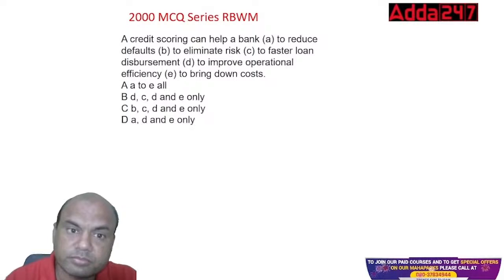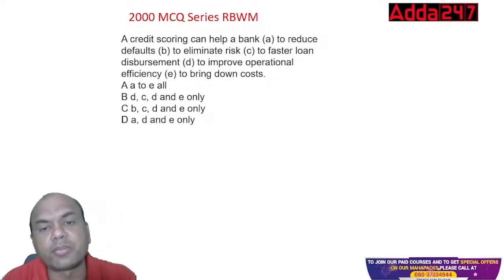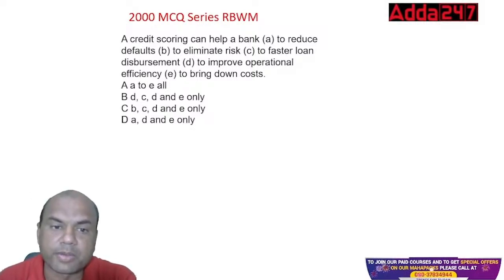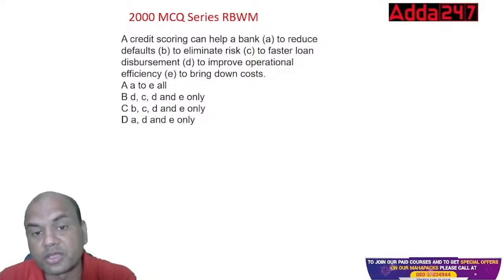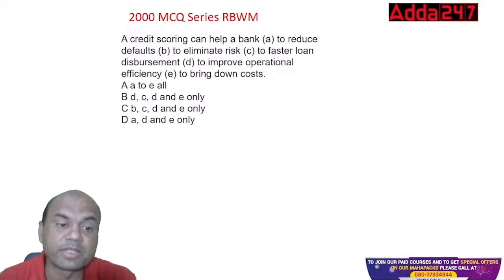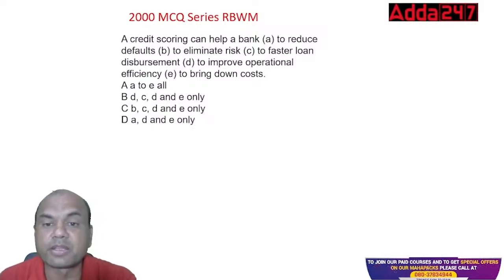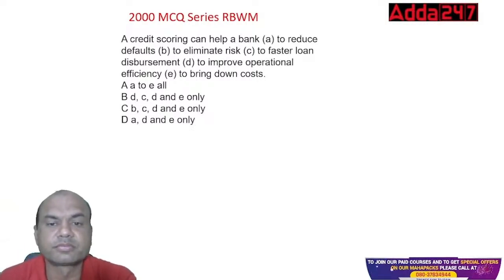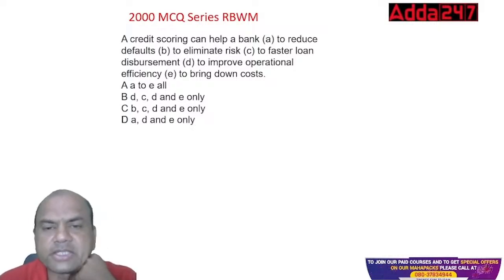A credit score can help a bank to reduce defaults, eliminate risk, faster loan disbursement, improve operational efficiency, and bring down the cost. Now think, what is the answer? Very simple one, isn't it? What do you say, guys? Is it all of them? How many of you think all of them? A to E all. Type in the comment section.